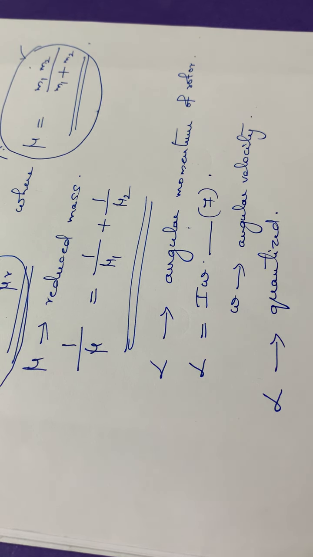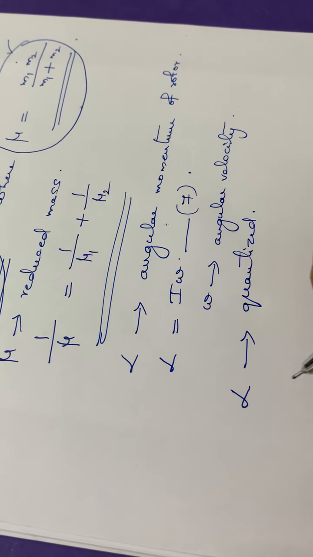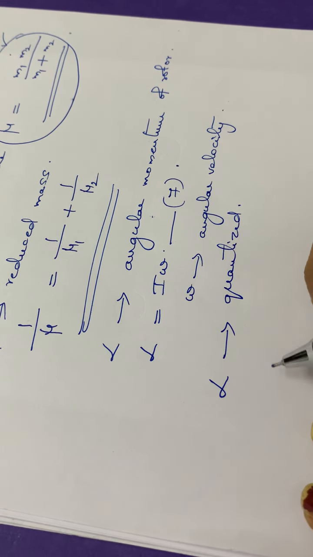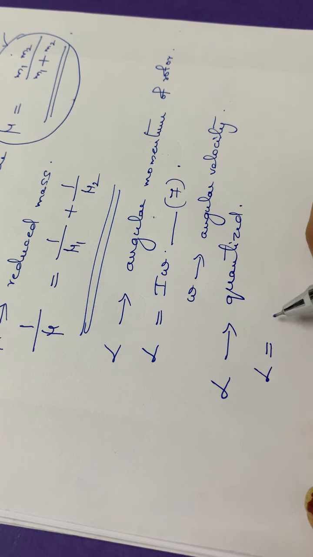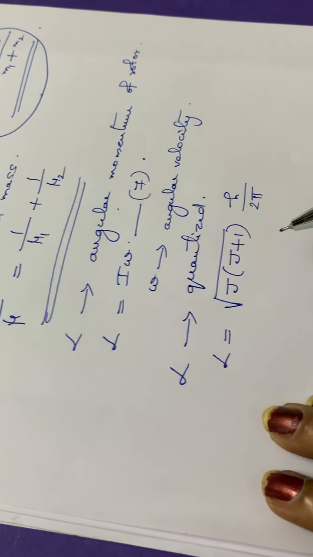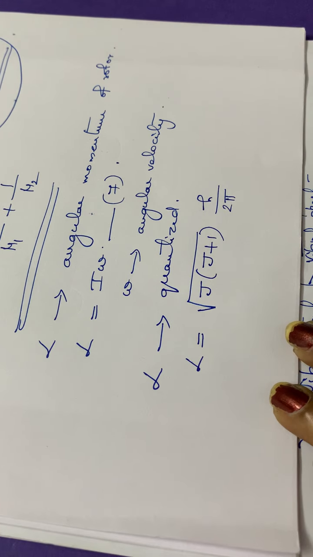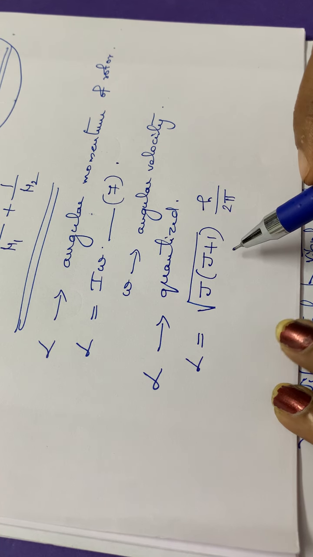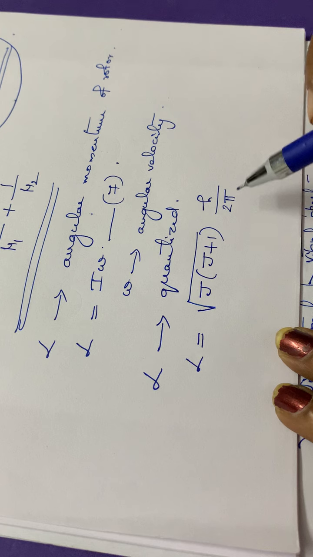And also for calculating the angular momentum based on the Schrodinger wave equation, the formula is L is equal to square root of j into j plus 1 into h by 2 pi. So this is the formula for calculating the angular momentum when it is quantized.